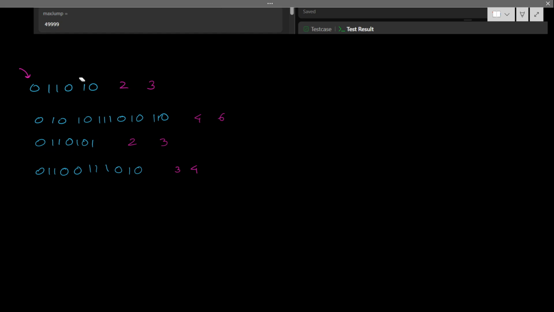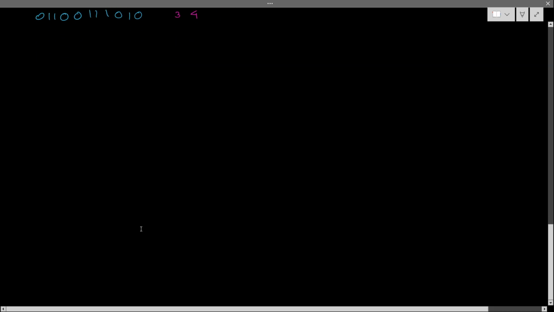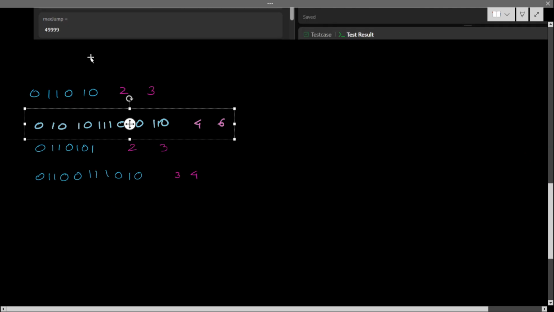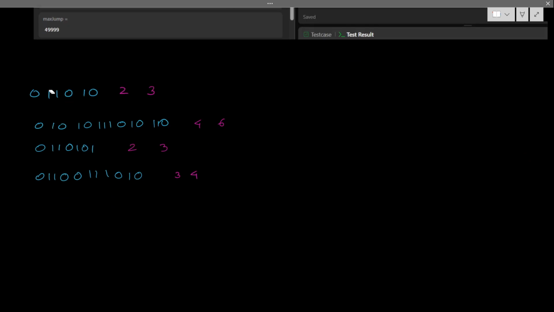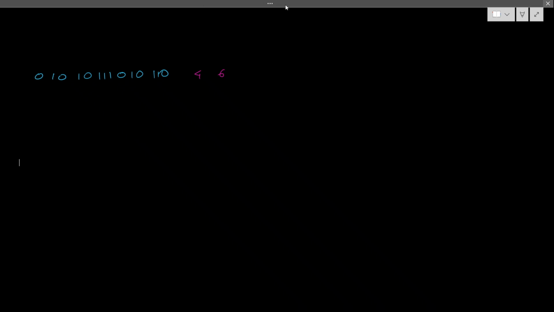Okay. Let's not take a simple example; this is a good example. I will copy it and take this example, and remove the others. If I give some indexing here: 0, 1, 2, 3, 4, 5, 6, 7, 8, 9, 10, 11, 12, and 13 index. So what will happen?